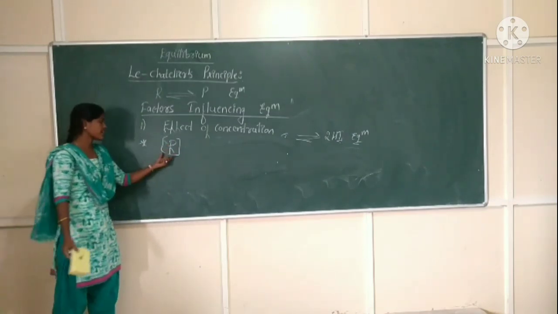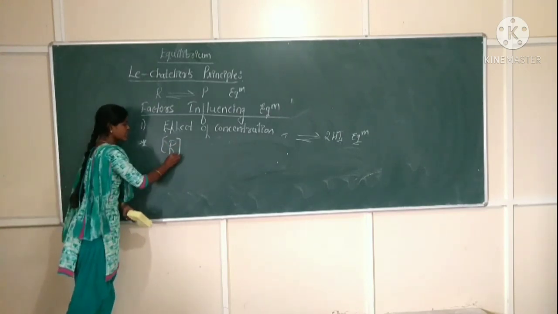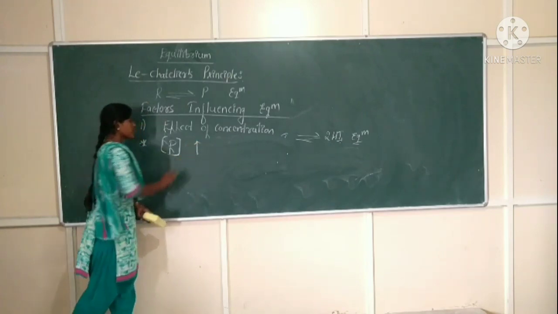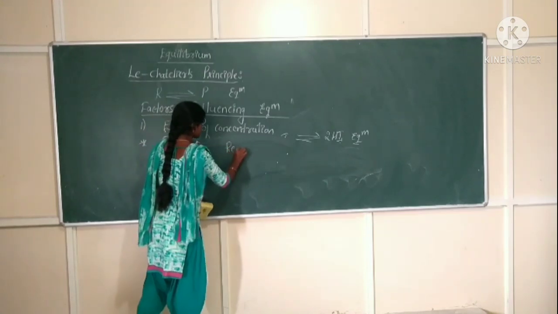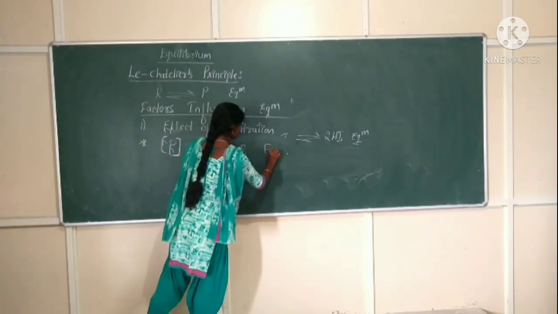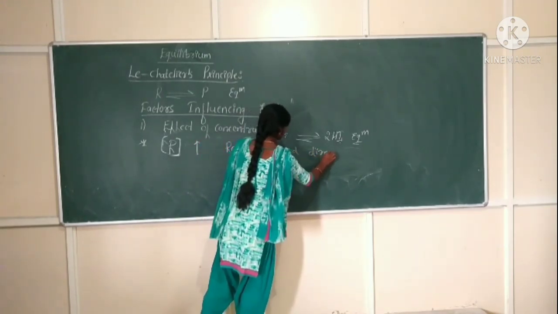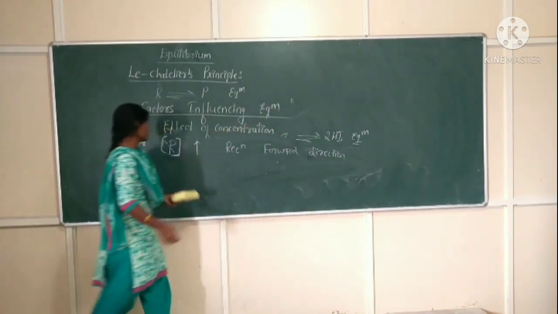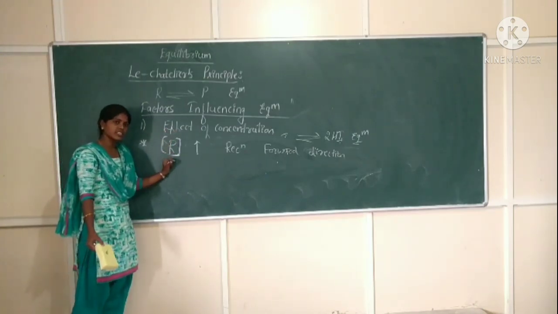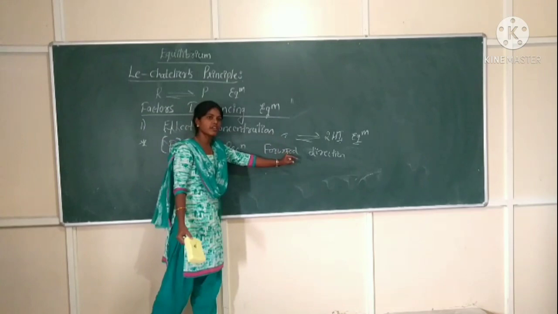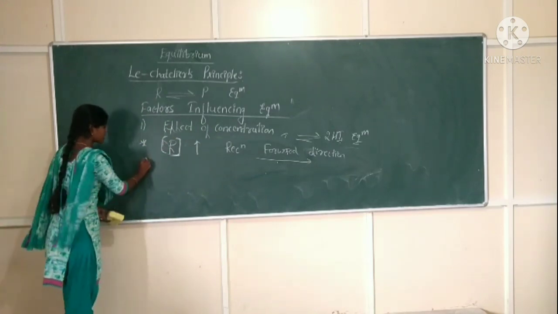When the concentration of reactant is increased, the square bracket stands for what? Concentration. If the concentration of reactant is increased, then the reaction will move in which direction? Forward direction. Because when the concentration of reactant is increased, to minimize that increase, it should form more product. So the reaction will move in the forward direction.